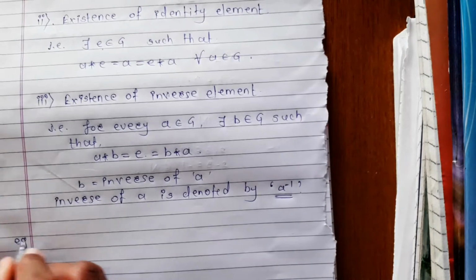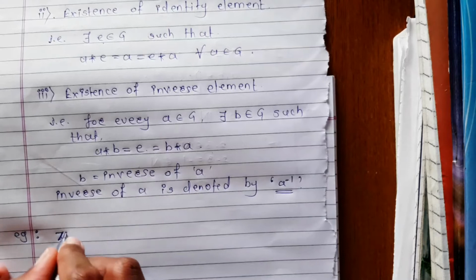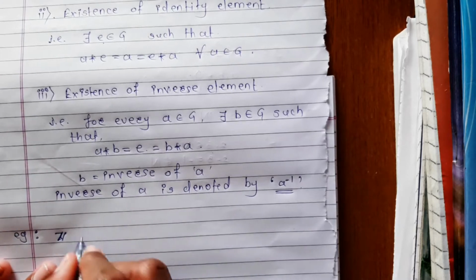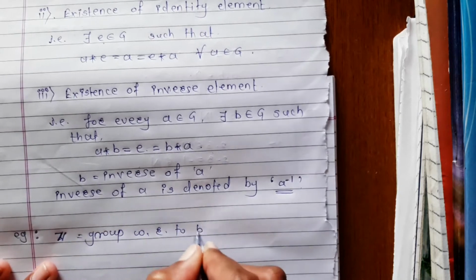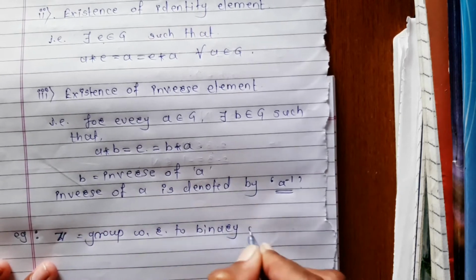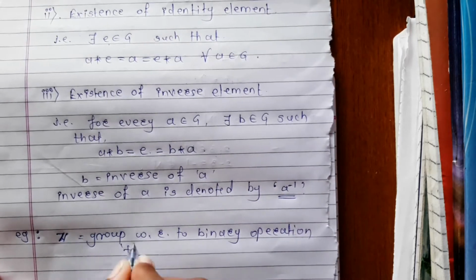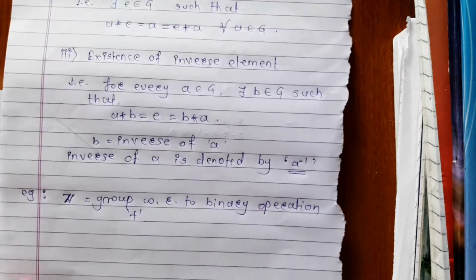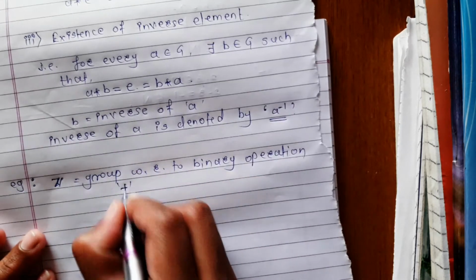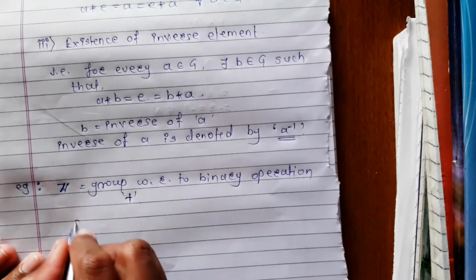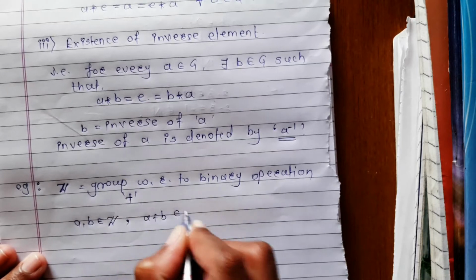Example, set of integers. Set of integers is a group with respect to binary operation addition. Clearly, addition of any two integers is again an integer.